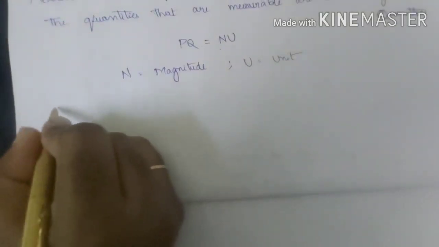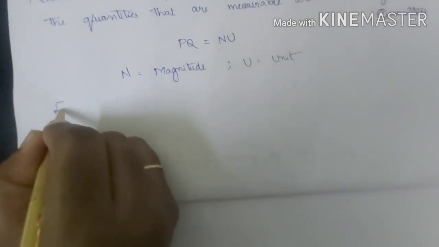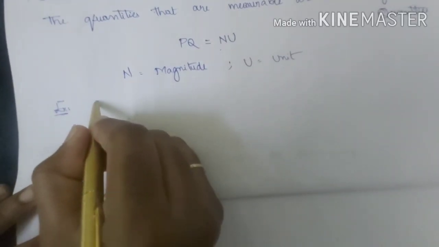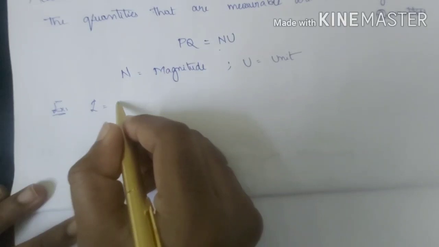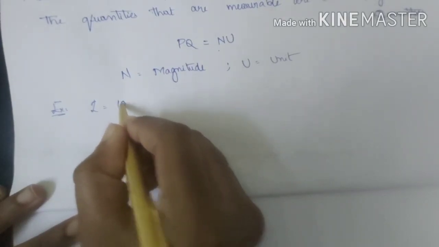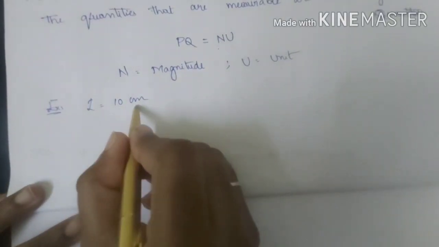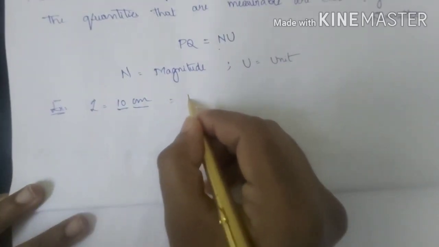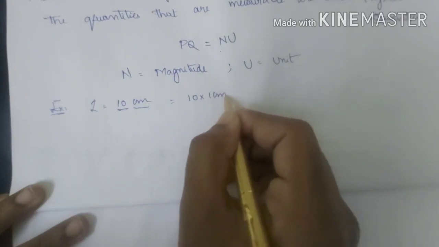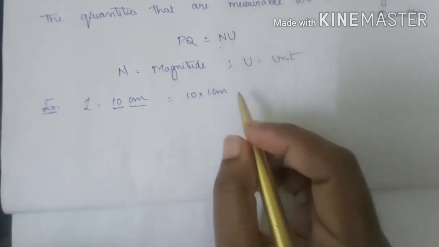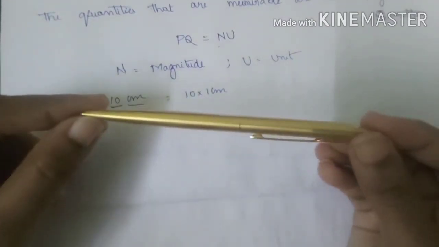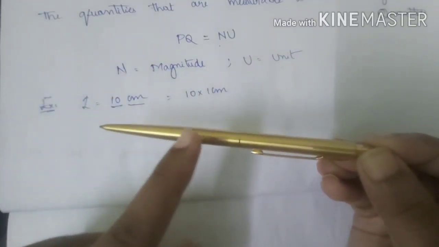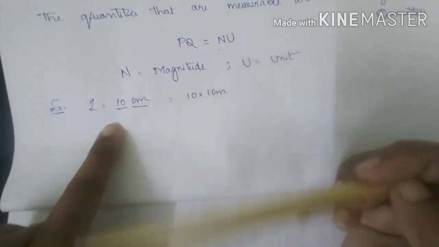Let me explain with an example. The length of this pen is 10 centimeter. Centimeter is the unit, 10 is the number. So here I'm writing it as 10 into 1 centimeter, which means the pen is of length 10 centimeter, that is, 1 centimeter is repeated 10 times, giving the length of the pen.